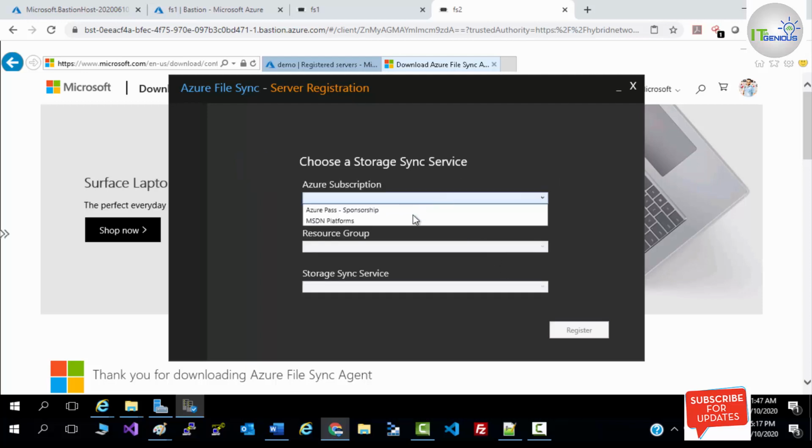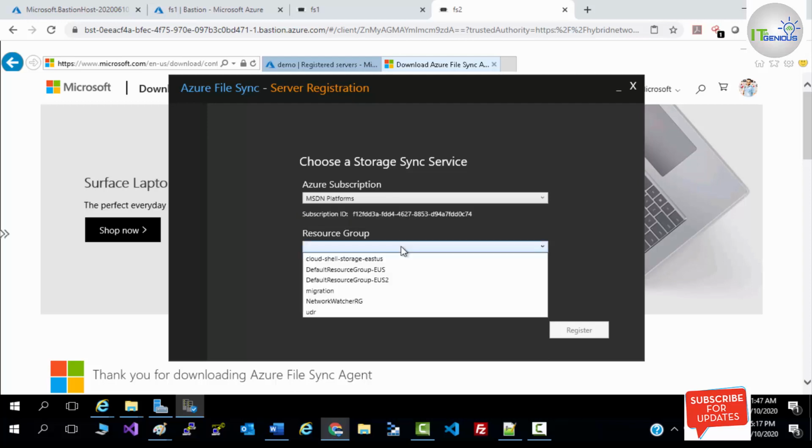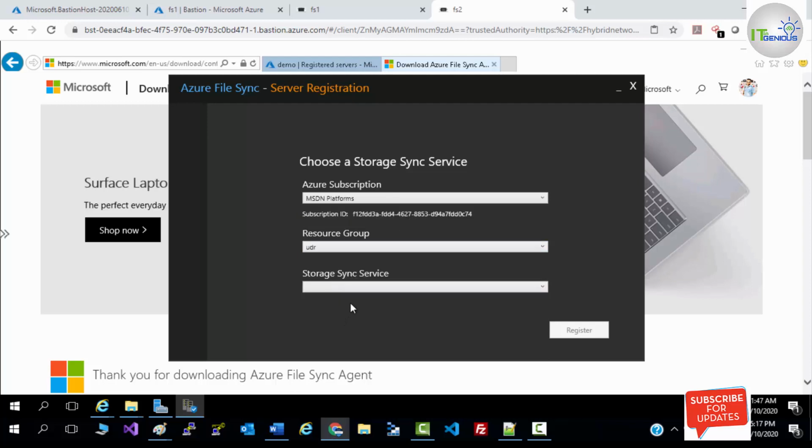Choose your subscription, your resource group, and your sync service. Click on register.